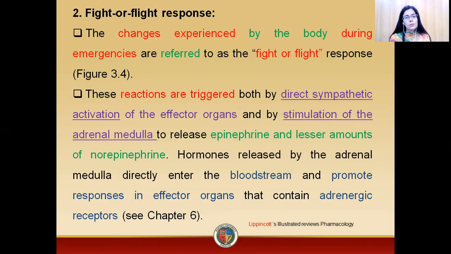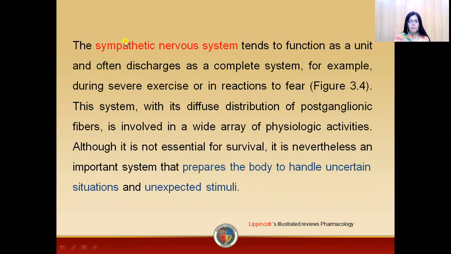Now, what happens in the case of these neurotransmitters? Whenever there is direct stimulation, the neurotransmitters are released and attach themselves to the receptors. In the case of the adrenal medulla, whenever a signal is given to it, epinephrine and norepinephrine are released into the blood. They go towards the effector organ and produce their effect. The sympathetic division prepares the body to handle uncertain situations and unexpected stimuli.